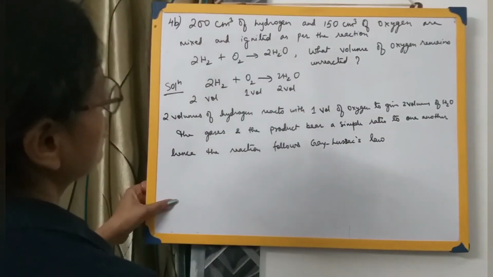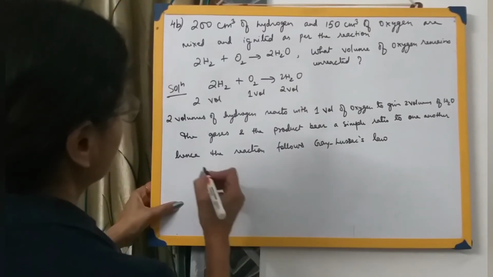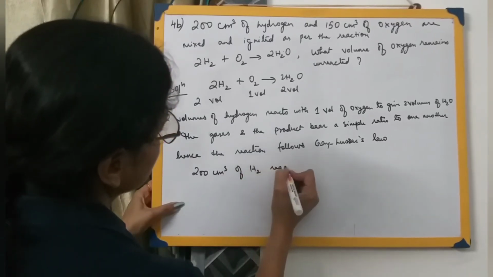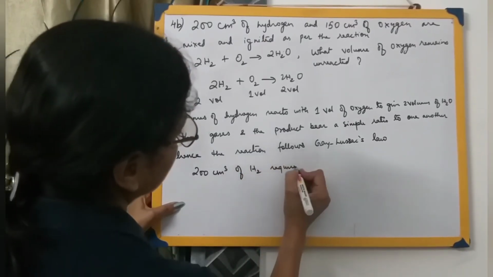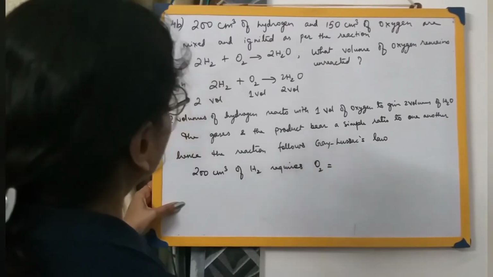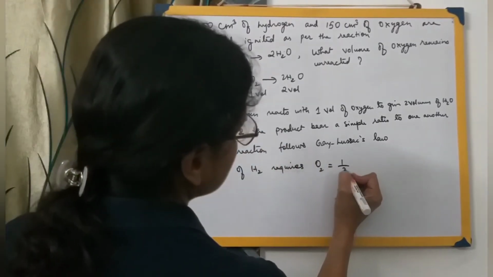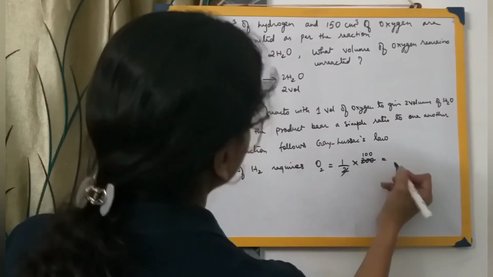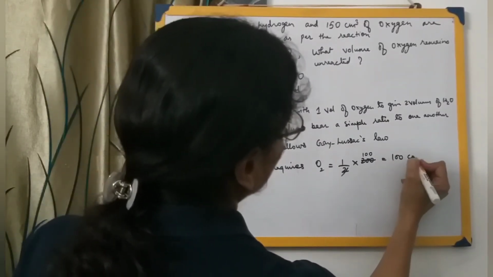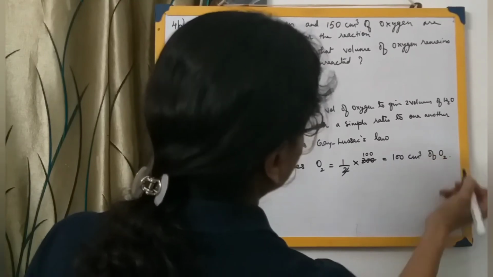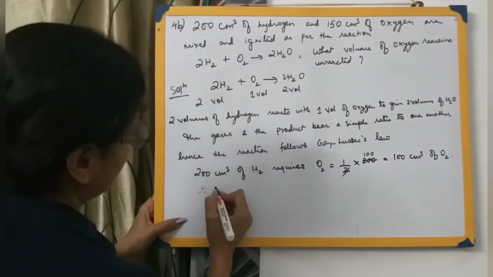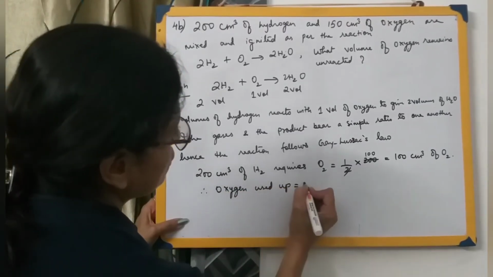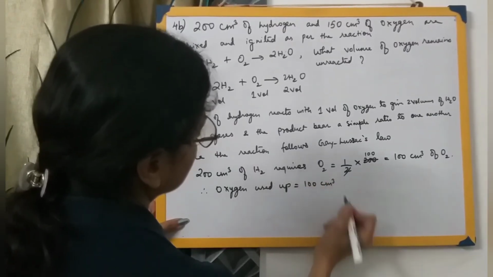So first of all we will find out how much oxygen has been required. 200 cubic centimeter of hydrogen requires oxygen equals to 1 by 2 into 200, so that will be 100. That is equals to 100 cubic centimeter of oxygen. Therefore oxygen required, or oxygen used up, is equals to 100 cubic centimeter.